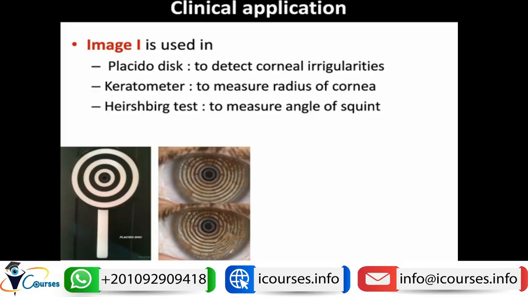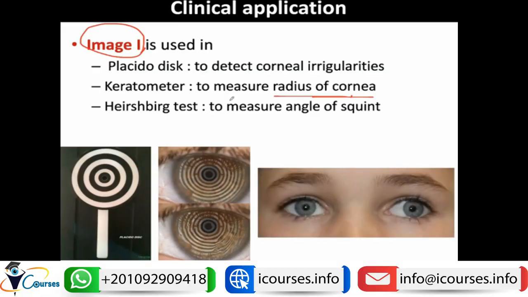We can see there is distortion of these rings. So how can we know whether the cornea is regular or irregular? It is by reflection of this Placido disc over the surface of the cornea, and this utilizes Purkinje-Sanson image 1, as this image is reflected from the anterior corneal surface. The second application is the keratometer, which is used for measuring the radius of the cornea. We will not go through this now because it is like half of a lecture, and it will be discussed in the instruments.